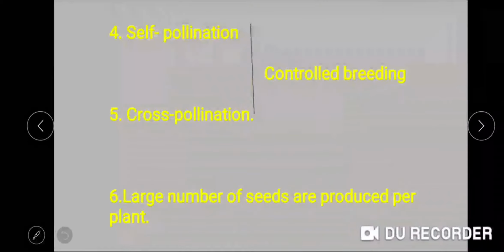The next reason is that the structure of the pea flower is such that it allows controlled breeding. What is meant by controlled breeding? That the plant can be self-pollinated as well as cross-pollinated. Though this plant is self-pollinated naturally, it can be cross-pollinated easily.